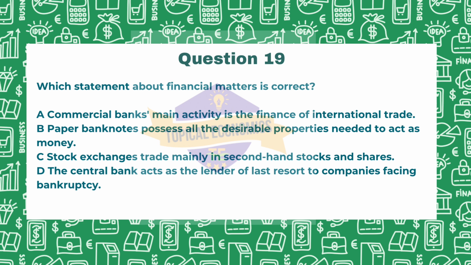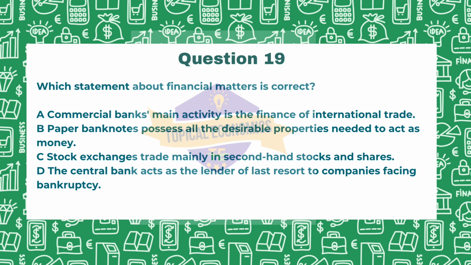Option B, paper banknotes possess all the desirable properties needed to act as money. Here, while paper money has many properties of good money like portability and divisibility, it may not possess all desirable qualities such as durability and intrinsic value. So again, this is not the answer. Option C, stock exchanges trade mainly in second-hand stocks and shares. Now this statement is correct because stock exchanges primarily facilitate the buying and selling of existing shares rather than new issuances. So option C is the correct answer.